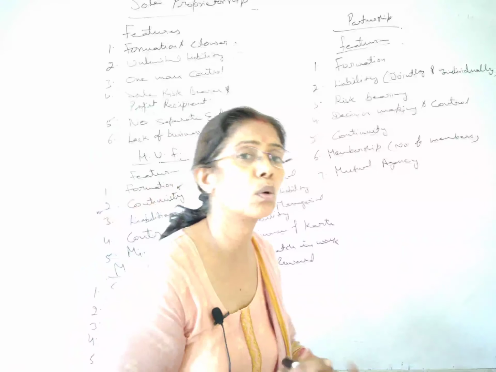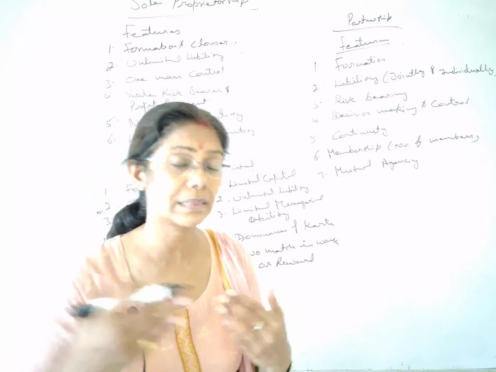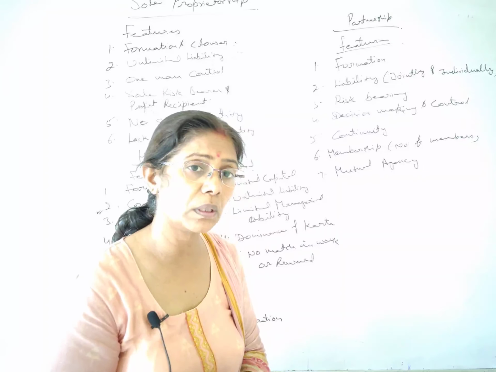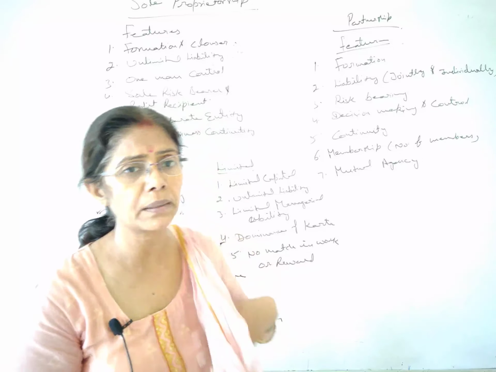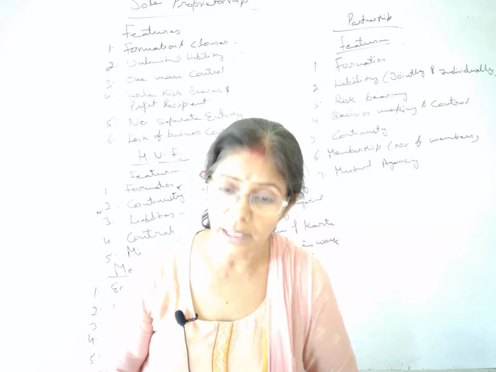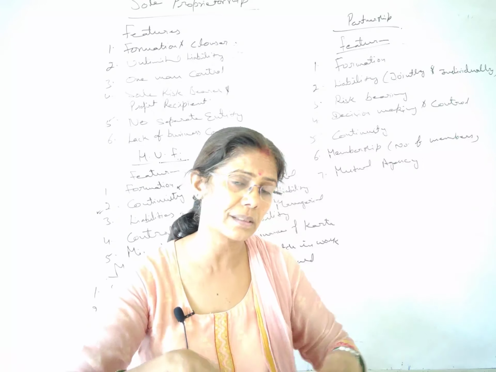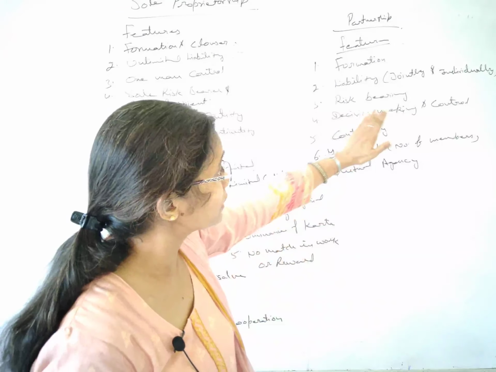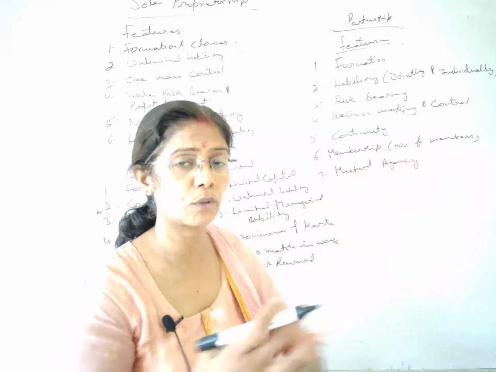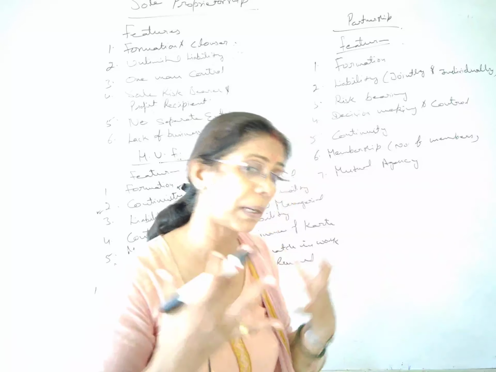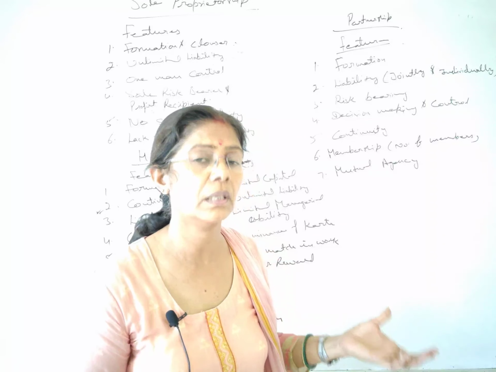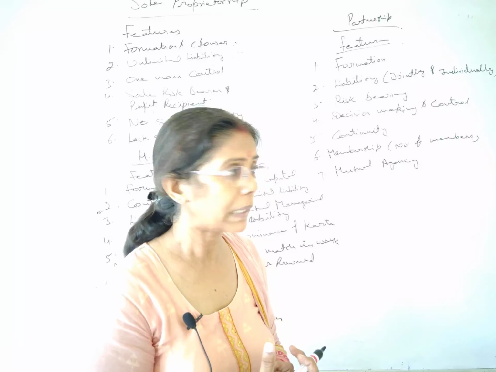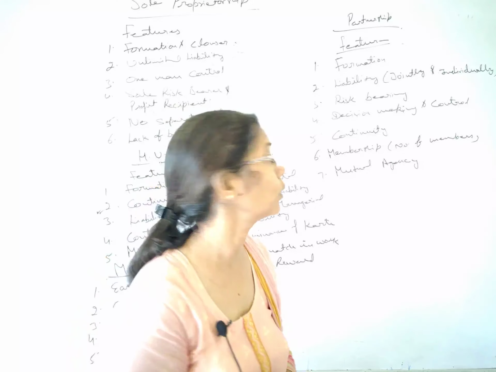Decision making and control is also with all the partners. They decide well in advance who is going to take care, who is going to control. We have some sleeping and dormant partners. Later on you will study that they are not coming to the business for work, they are just staying at home, resting all the time. So decision making and control is in the hand of the active partner. Although all the partners are free to decide, they have a right to participate in the decision making of the partnership firm and they have a right to control also.